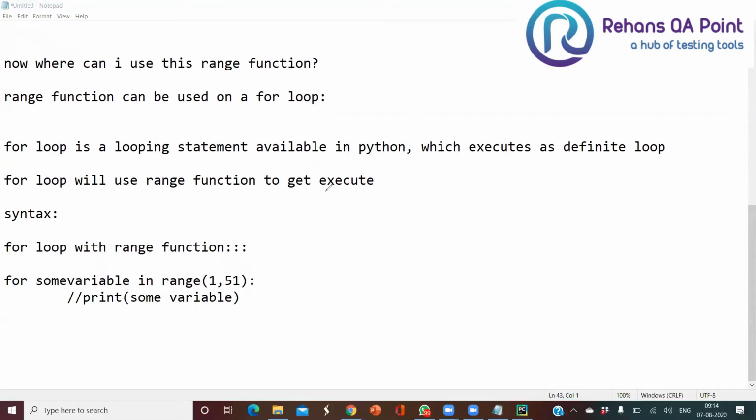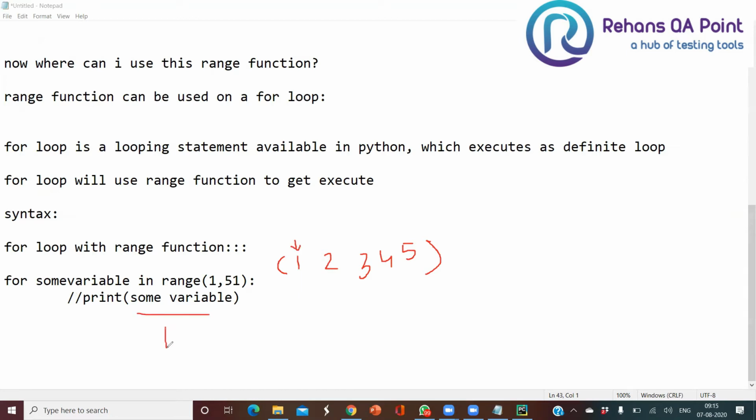Now see, what happened here: the range function is written as from 1 to 50, right? So for example, I'll take 1, 2, 3, 4 and 5. Let me take an example of 5 numbers here. So first the variable will go and pick the number 1, and this number is going to get printed here.